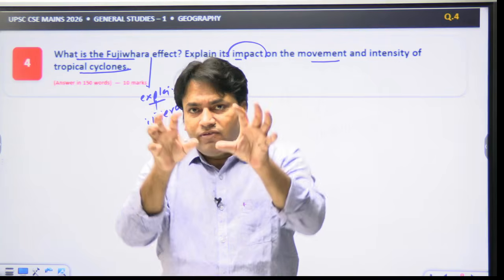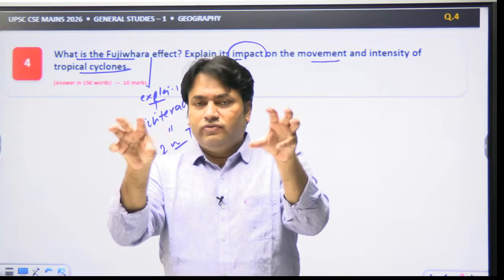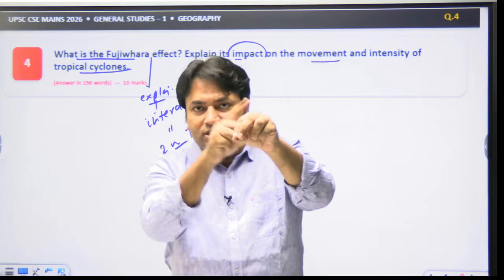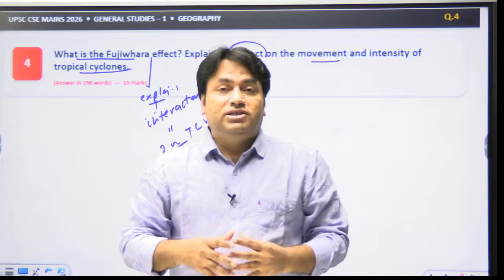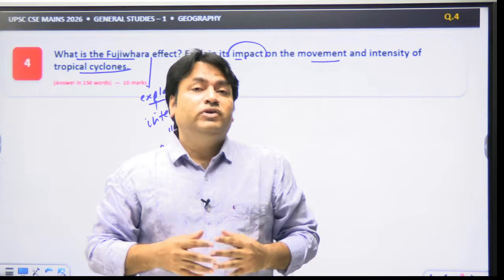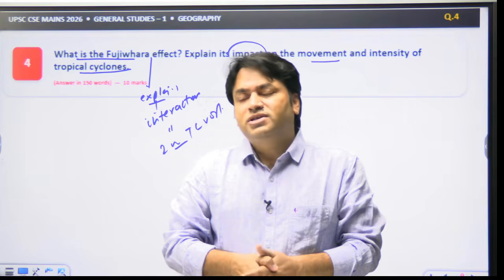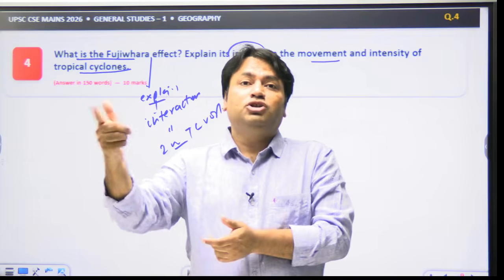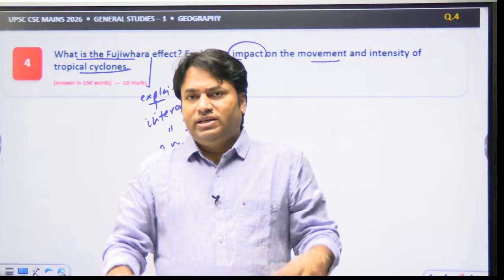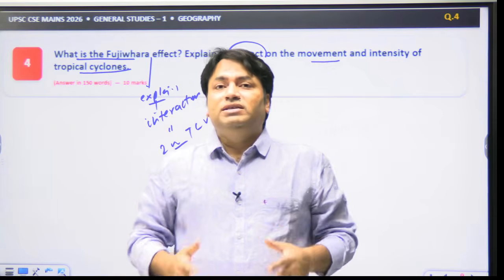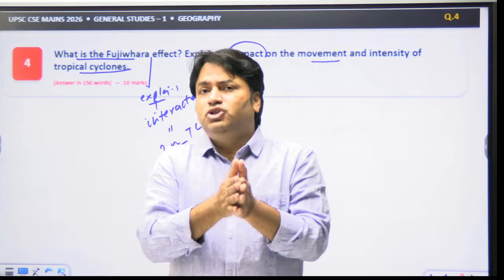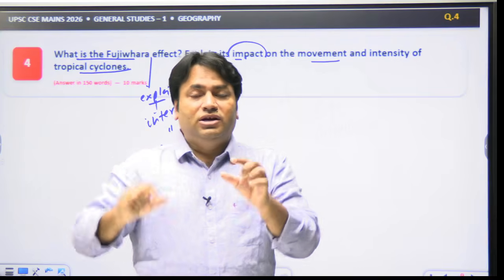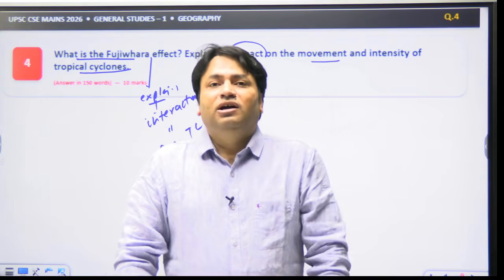And this phenomenon, that these two tropical cyclones, when they come in contact with each other, rotate around a common center, was studied by a Japanese meteorologist, Sakuhei Fujiwara, and that is why it is called the Fujiwara effect on tropical cyclones. So basically, what does it define? It defines interaction between two binary cyclones orbiting cyclonically around their geometric center, that is the barycenter.